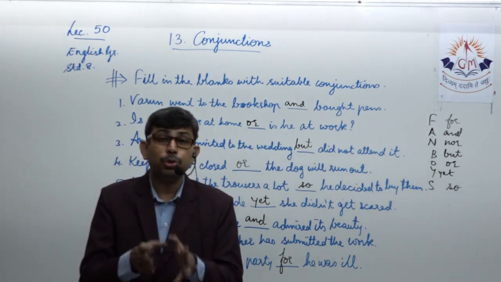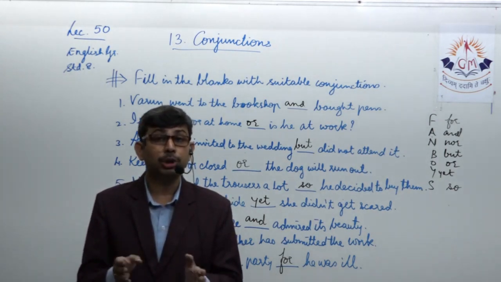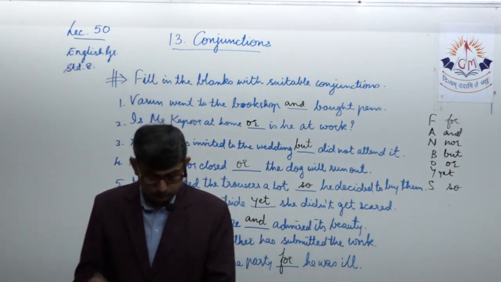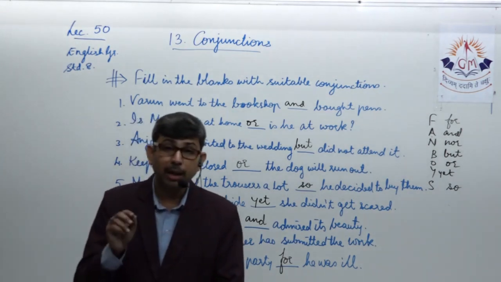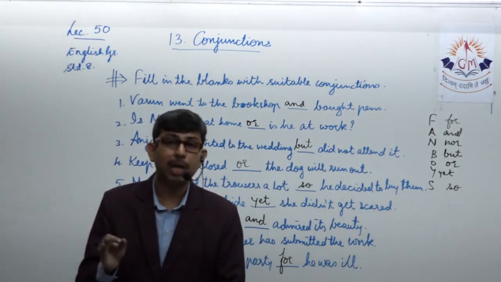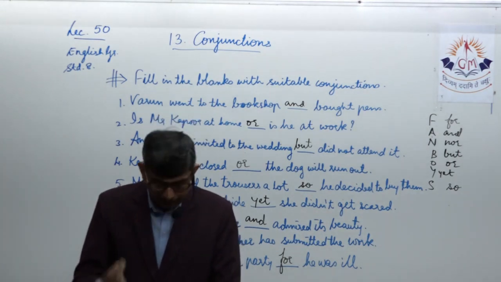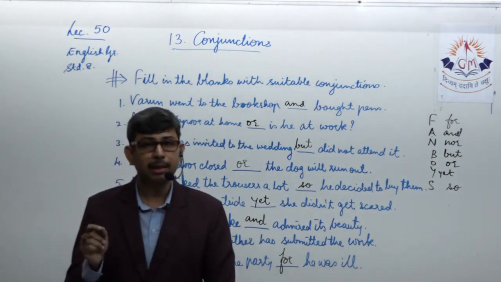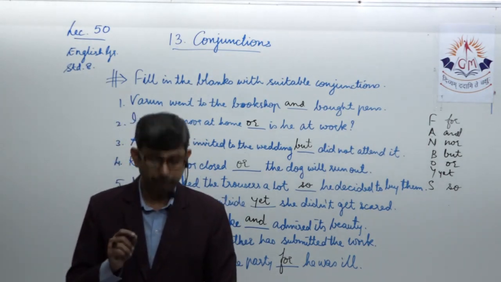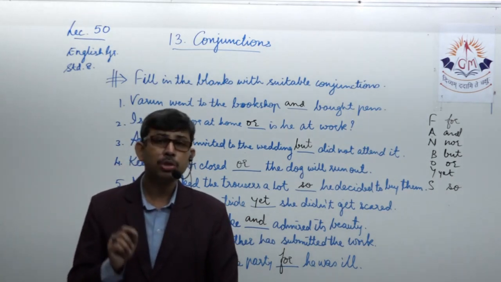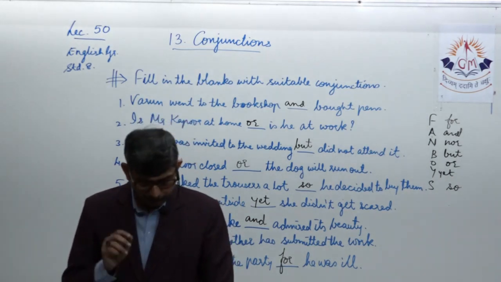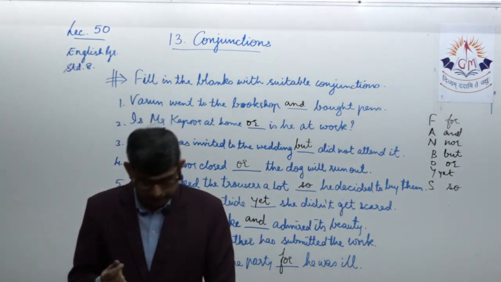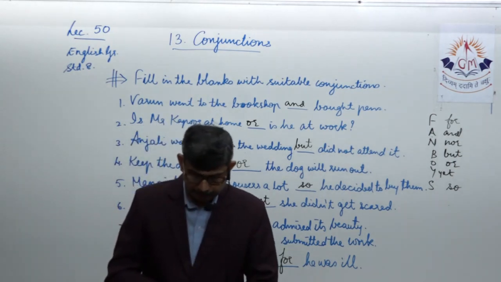So therefore we need to use an appropriate subordinating conjunction which could express a very appropriate idea in these two sentences. So the right subordinating conjunction is as soon as, without wasting time. As soon as he saw the policeman coming, comma, he took to his heels. This would be the most appropriate way of writing, with the use of the subordinating conjunction as soon as. As soon as he saw the policeman, the moment the person saw the policeman, he started escaping from there or took to his heels.